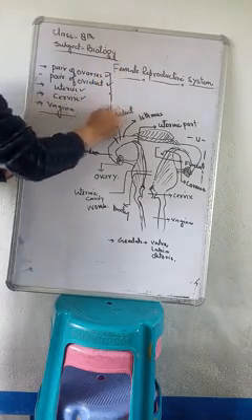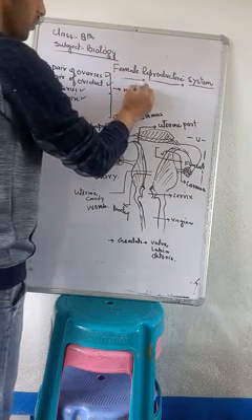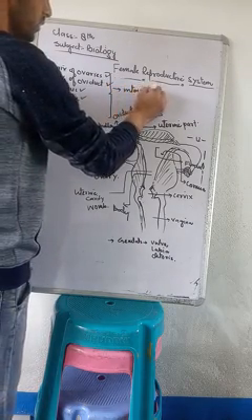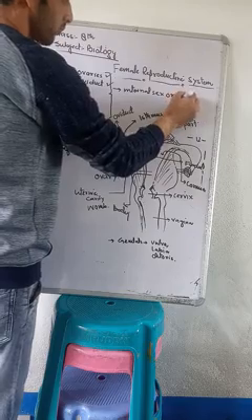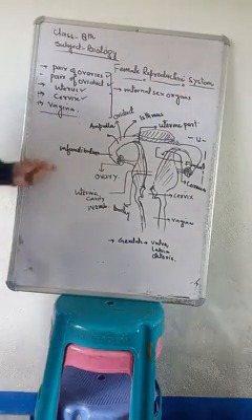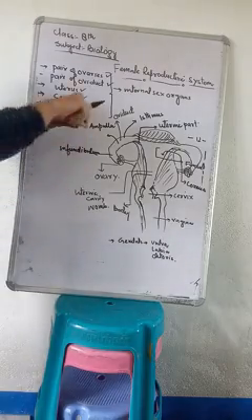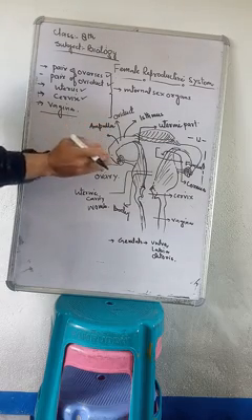We classify them as internal sex organs.